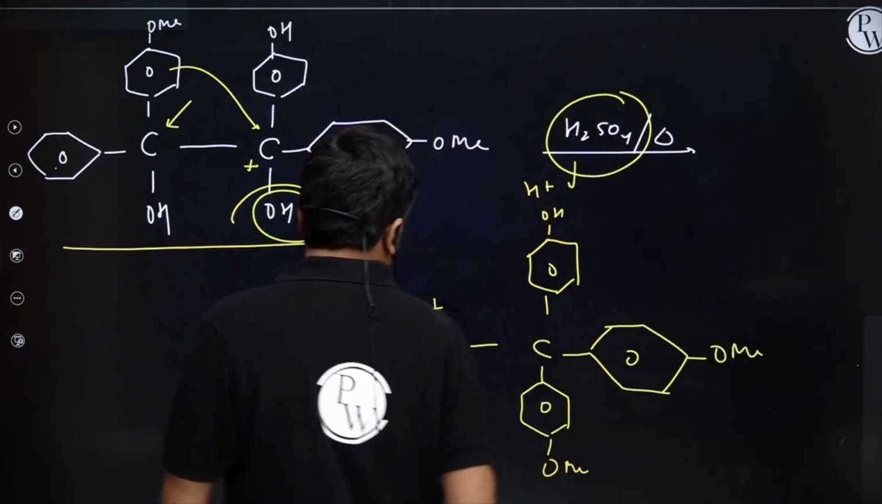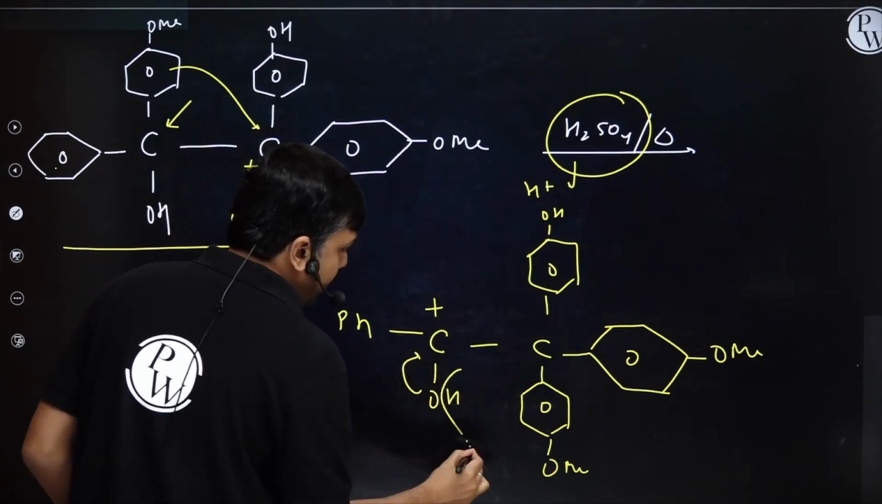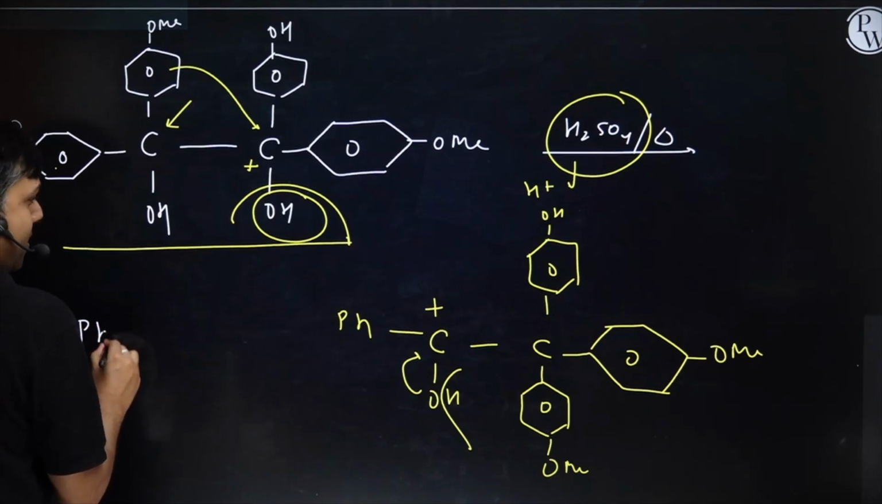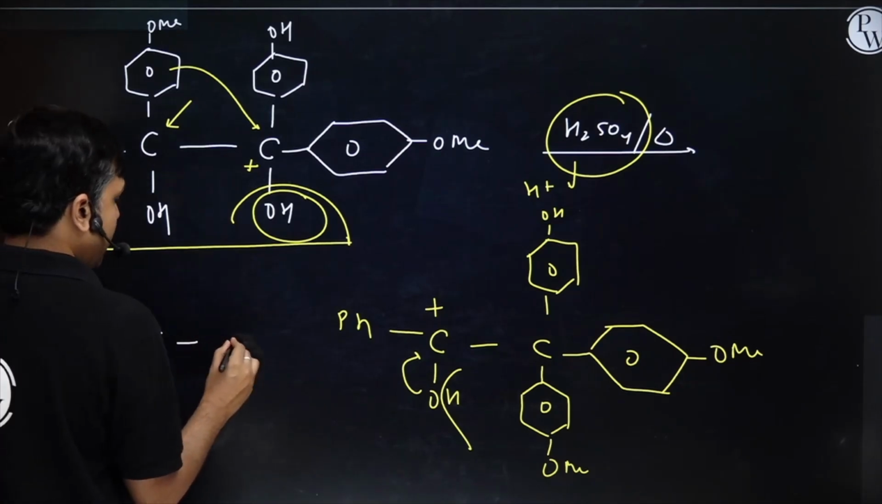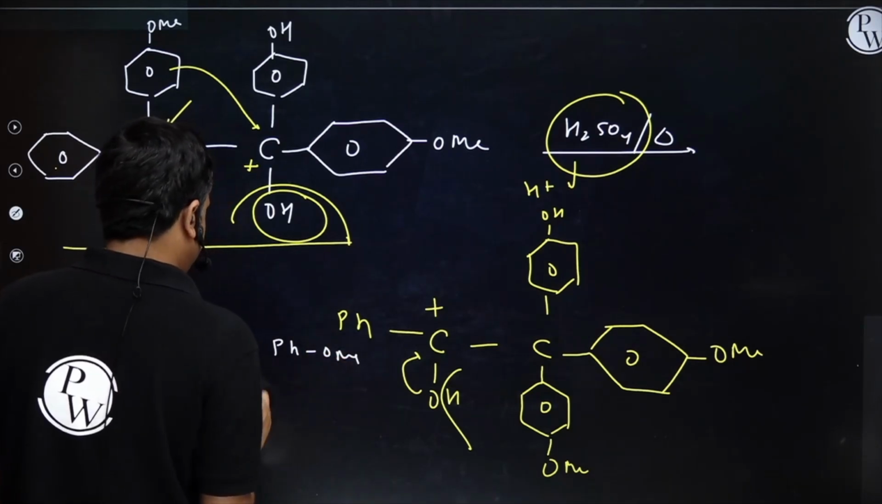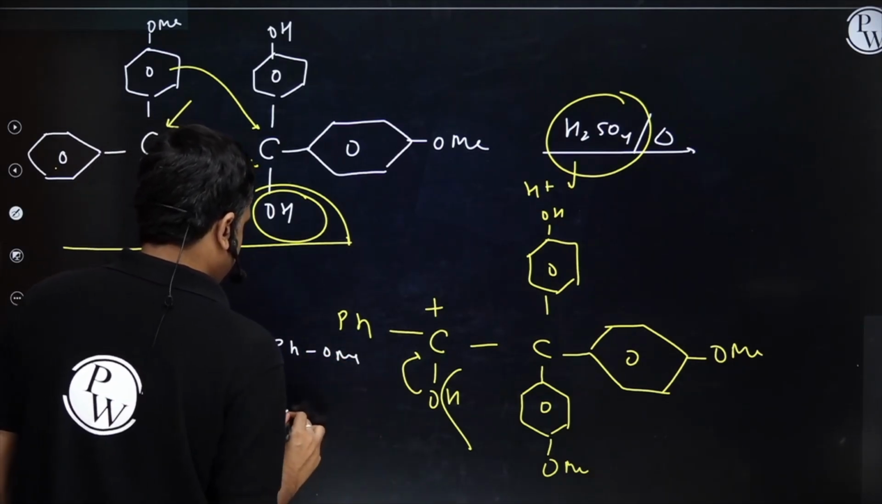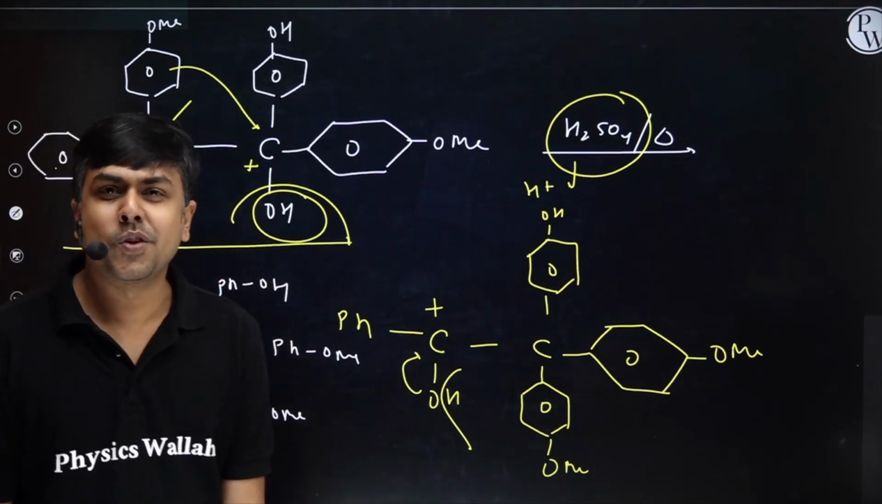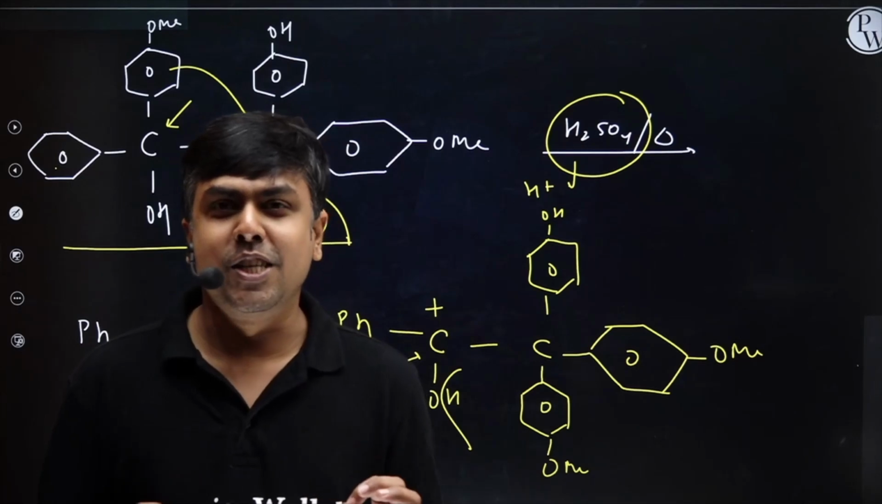And now simply form the double bond here. So the product which I am going to write is Ph, C double bond O, C, Ph with OMe, Ph with OMe and Ph with OH. Right, student? I hope you understood this one.